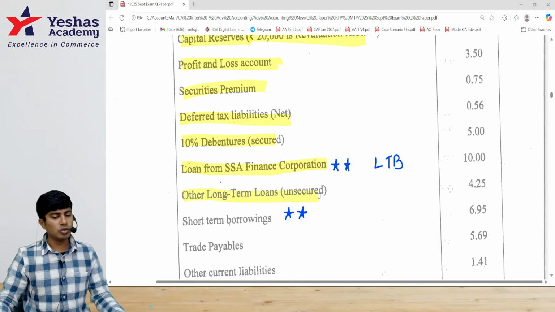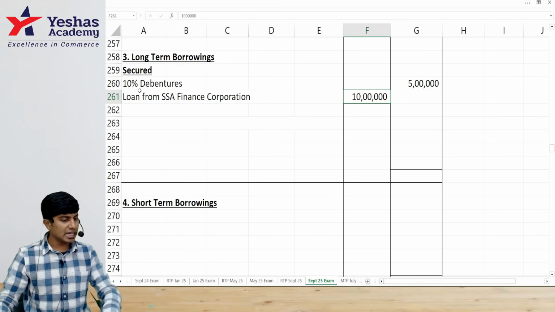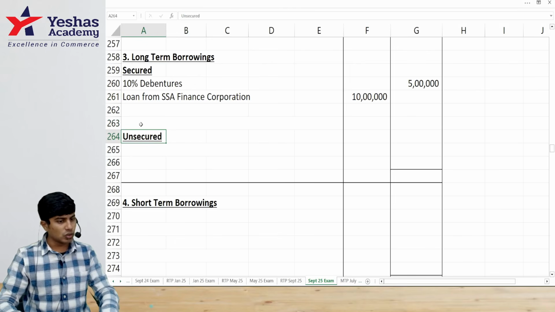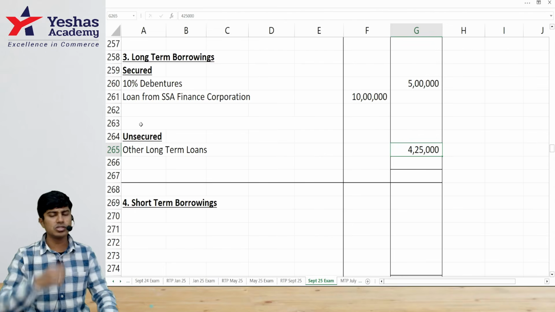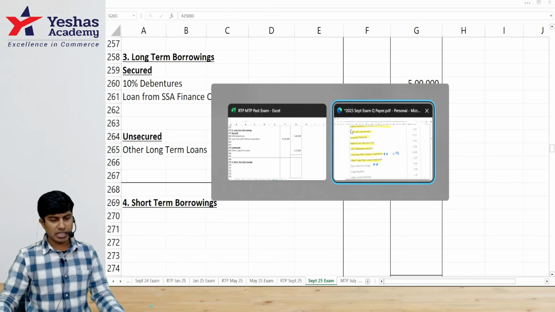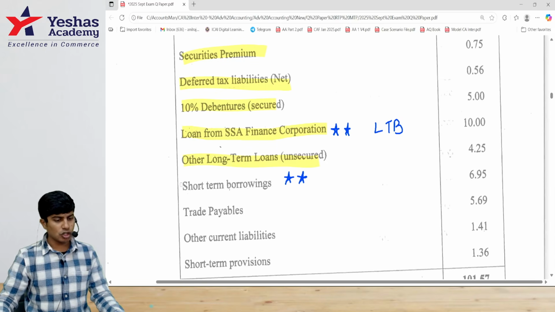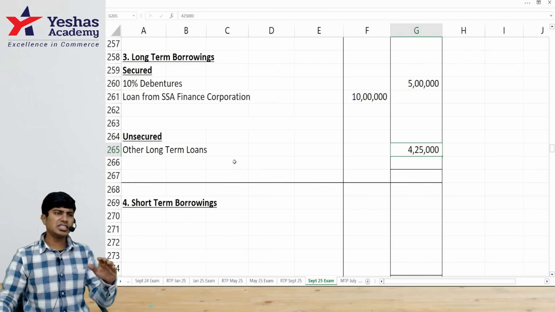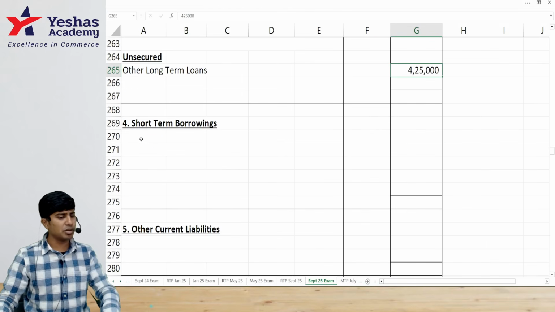There are other long-term loans, but these are unsecured. The earlier ones are secured. I would write unsecured loans separately. Other long-term loans 4 lakh 25,000. Then what's next? What I have with me after that is short-term borrowings. There is an adjustment, 6 lakh 95. Some part of it is taken from a related party, some part of it is from a bank. So I would write 6 lakh 95,000 is actually the total.